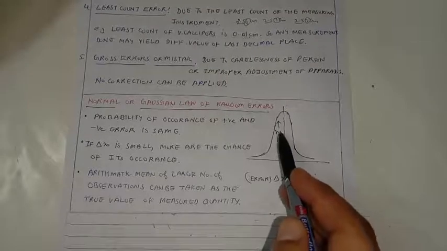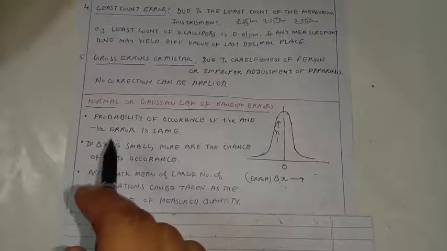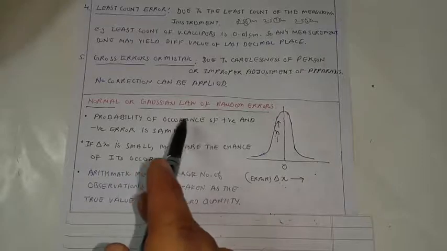On the y-axis we have a number n. N means the number of chances a given amount of error can occur in our physical quantity. So according to this Gaussian law of random errors, the probability of occurrence of positive and negative error is the same.